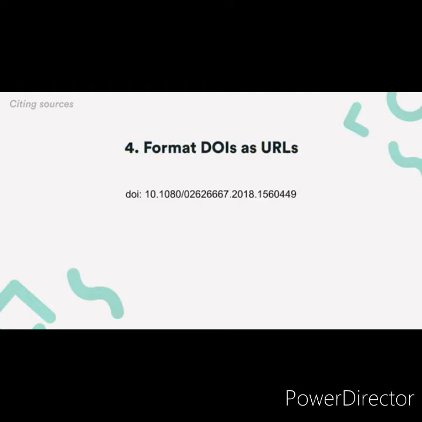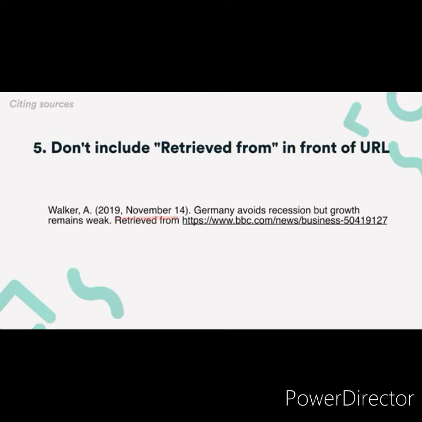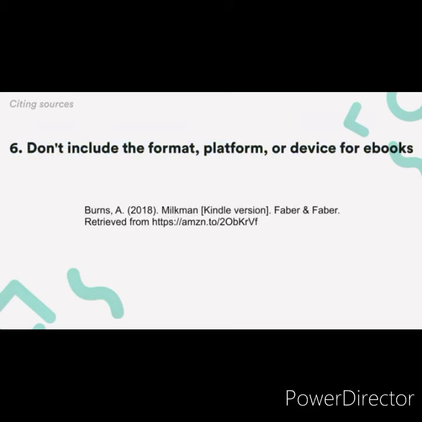Number 4. The label DOI: is no longer necessary. DOIs are now formatted as URLs. Number 5. You no longer need to write "retrieved from" in front of the URL, unless a retrieval date is needed. You now also include the website name, unless it's the same as the author. Number 6. For ebooks, the format, platform, or device, for example, Kindle, is no longer included in the reference.